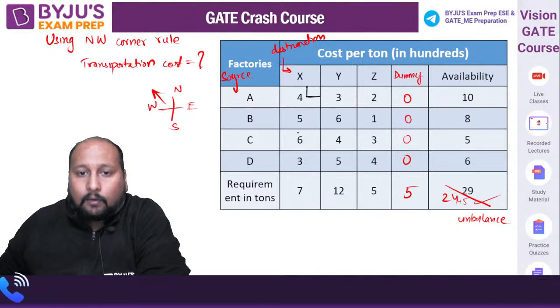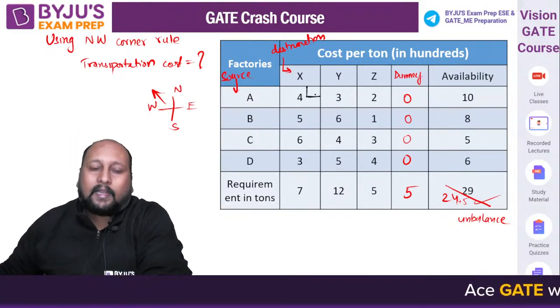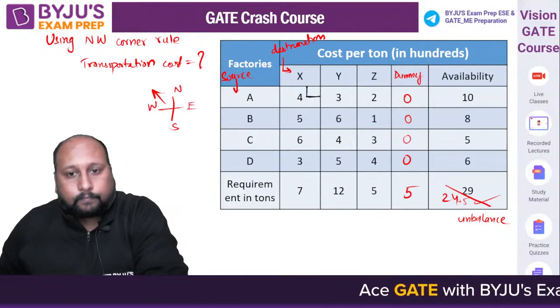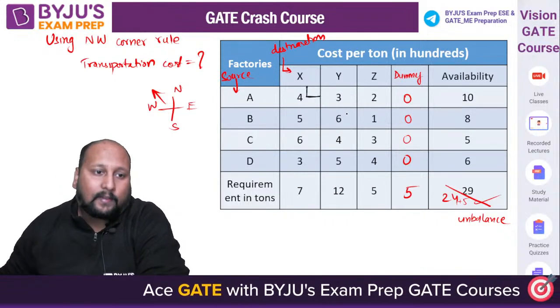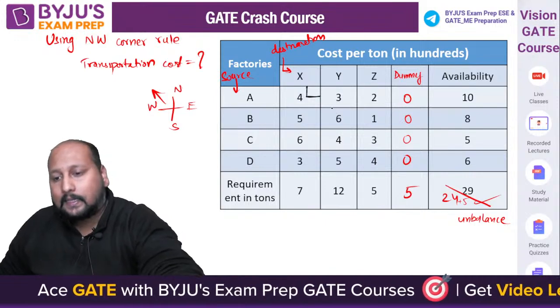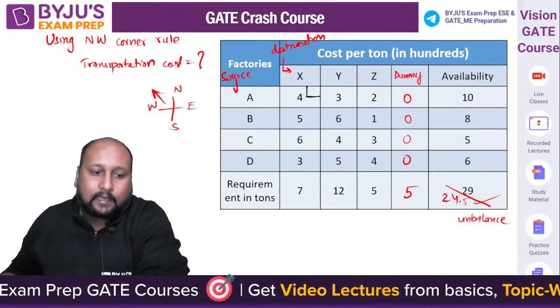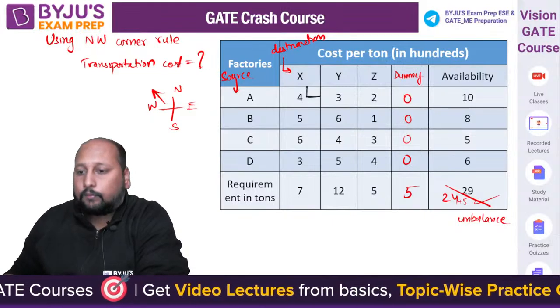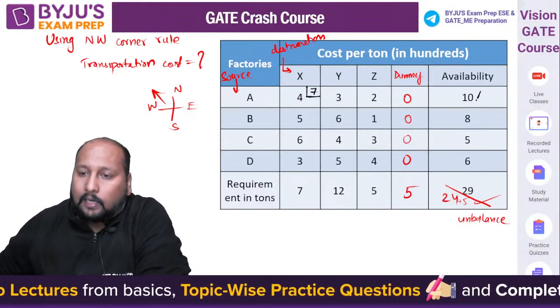So tell me how much allocation you will be doing. How much allocation you can do in the top left corner? 7 or 10? What's the maximum value that you can allocate? Quickly bataiye answer. I'm asking you cell wise, ek cell karke, so that you're not having any confusion. 7, very good. You can allocate 7. So now you're left out with 3.